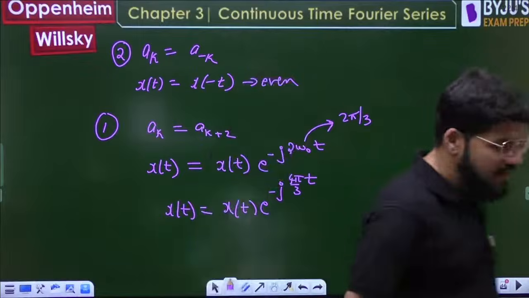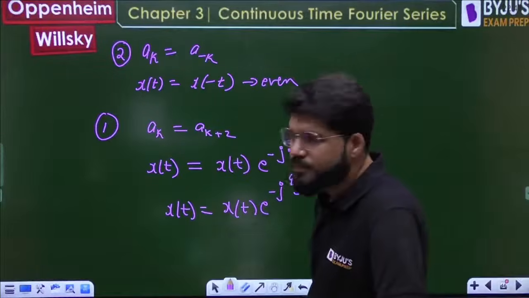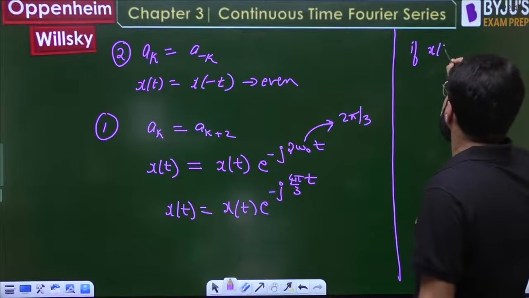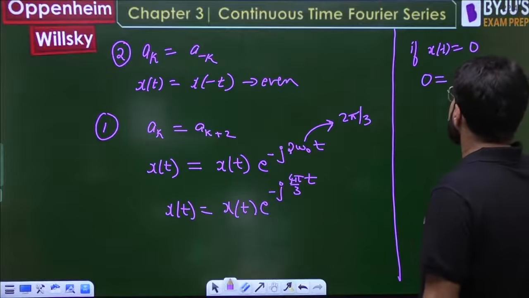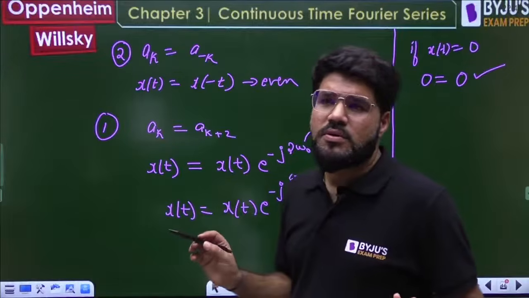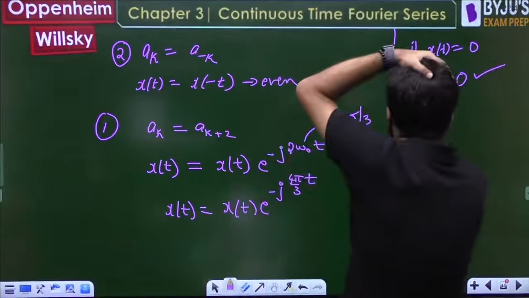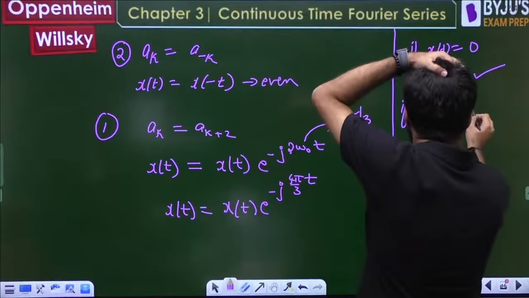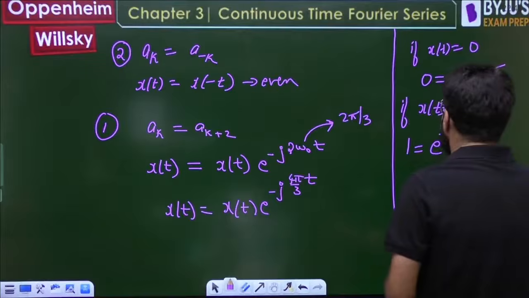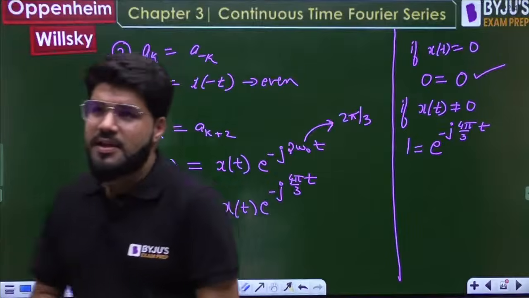This is not possible. But see, either x(t) will be 0. If x(t) is equal to 0, then you get 0 equal to 0. If x(t) itself is 0, then 0 equals 0. But if x(t) is non-zero, then what is the equation you are getting? 1 equal to e power minus j 4π/3 t. Is it possible?